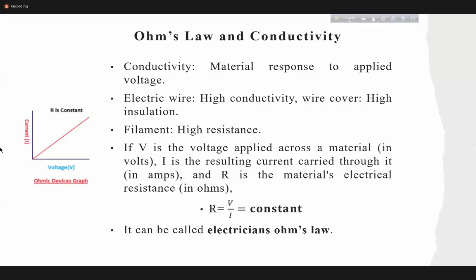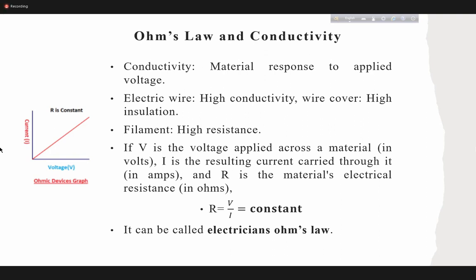Now, firstly, we have material all around us with different type of conductivity. Completely different type of conductivity. For example, if you think about the electronic wiring in our houses, what are the materials that make the wire?